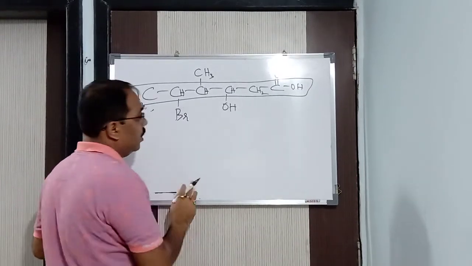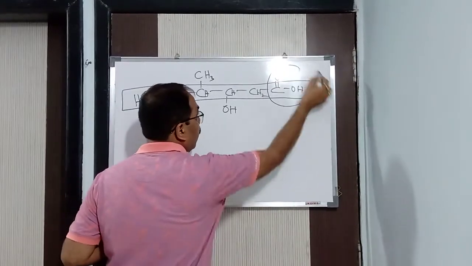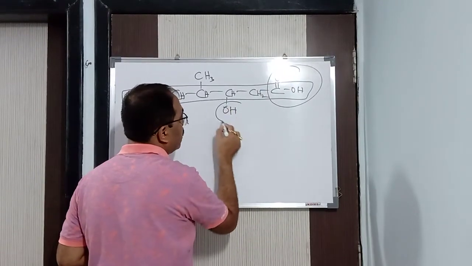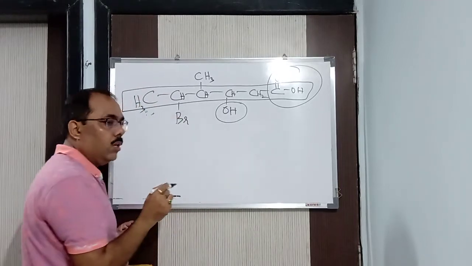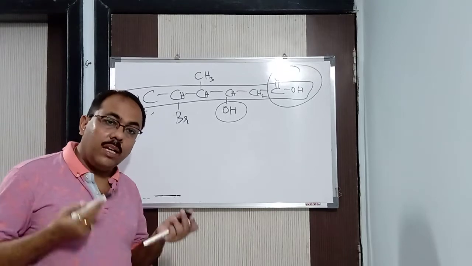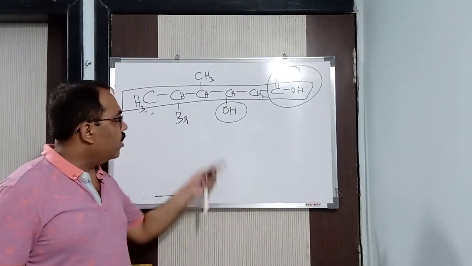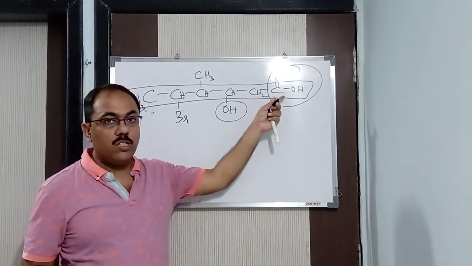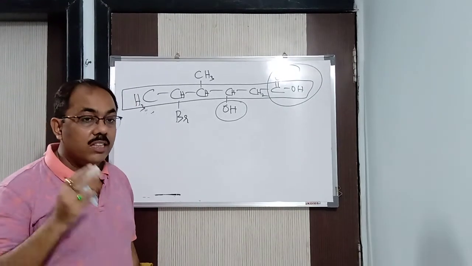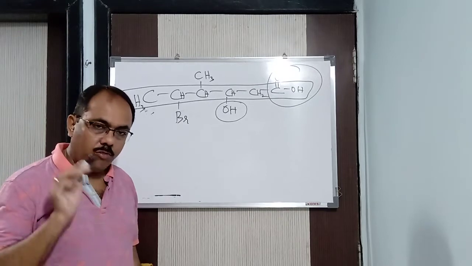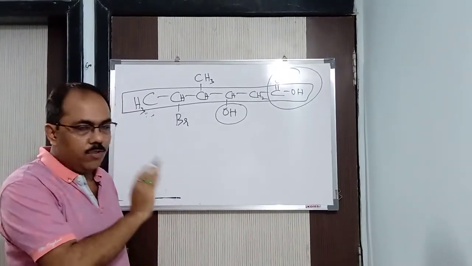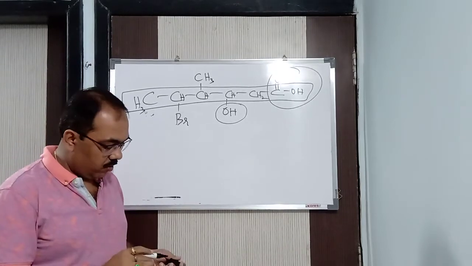Now the question comes: we are having two functional groups. This is one functional group, carboxylic acid, otherwise oic acid, and this is your alcohol, otherwise known as ol. Which one should I take as the functional group? That means, to whom do I give the lowest position? Should I give the lowest position to the alcohol or to the carboxylic acid? Yes, there is a confusion. So in that case, you have to remember the rule which I am saying. Please write down carefully. Understood? Write down the rule which I am going to say now.